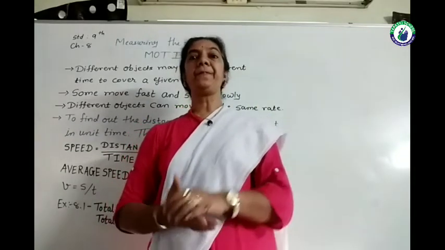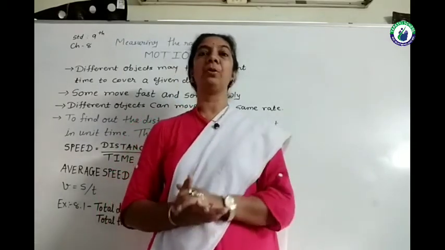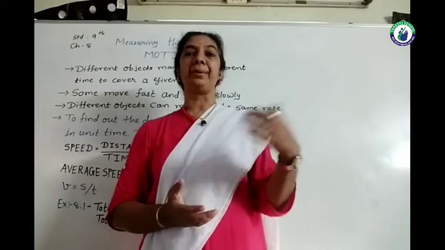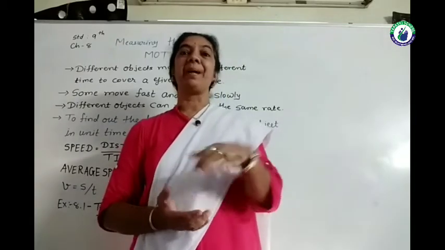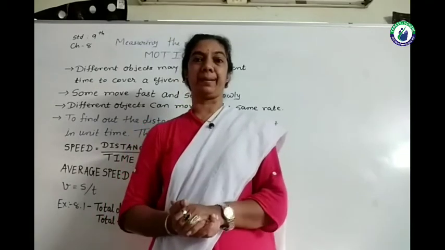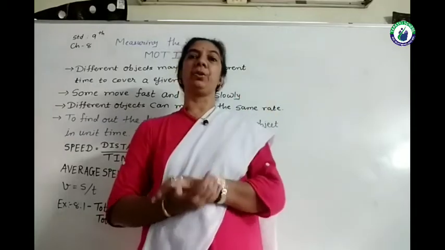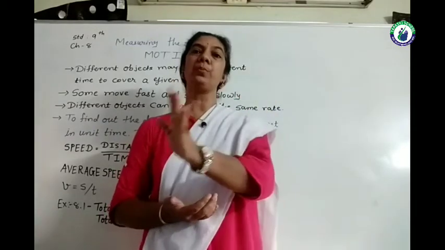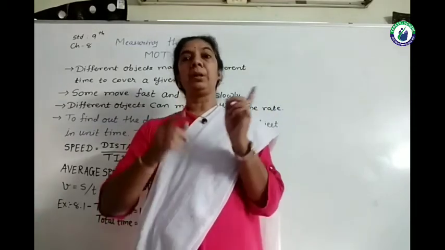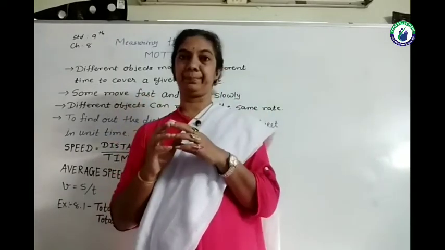So if the same distance is given, of course I cannot go on a bicycle from here to Mumbai, but by road, if you are traveling, that is by car, a train is also moving and a plane is also moving from Rajkot to Mumbai. So the distance between Rajkot to Mumbai remains the same.